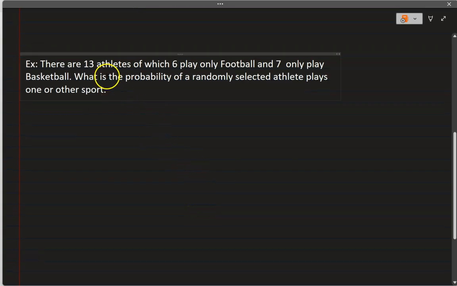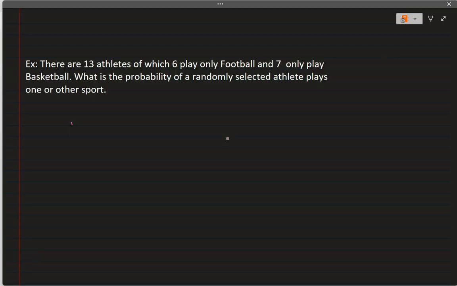There are 13 athletes, of which 6 play only football and 7 only play basketball. What is the probability that a randomly selected athlete plays one or the other sport? Now notice that no athlete here plays both sports, so it's very simple.